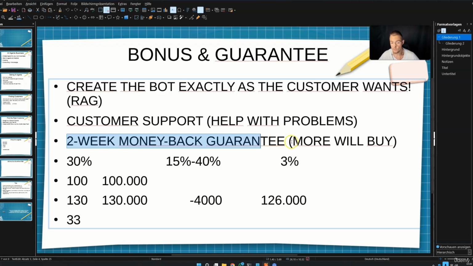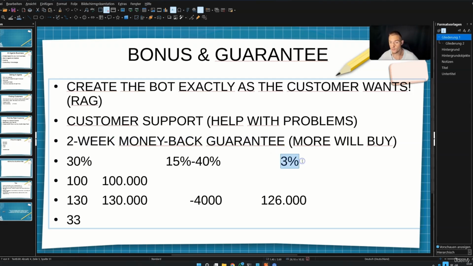This is here really, really strong, because more people will buy, even if some people want to have their money back. I want to tell you some stats. This is from the software industry in general, and is also somehow how I see it with my clients. If we offer them a 2-week money back guarantee, roughly 30% more are buying. The studies say 15 to 40%, but I personally see roughly 30% more are willing to take our offer if we give this 2 weeks completely for free and only charge them if they like it. And now comes the cool part.